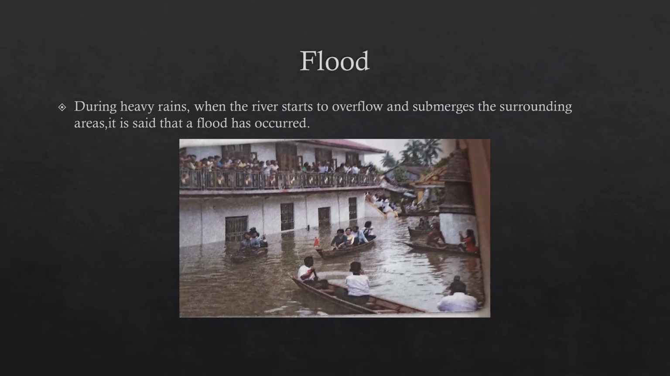Now, what is flood? Flood occurs usually during the time of heavy rains when the river starts to overflow and as a result submerges the surrounding areas. In that case, it is said that a flood has occurred. Nowadays, you must have seen in newspapers or in news channels that flood situations have arisen in Assam. So go through that and you'll find out what causes floods and what happens after that.